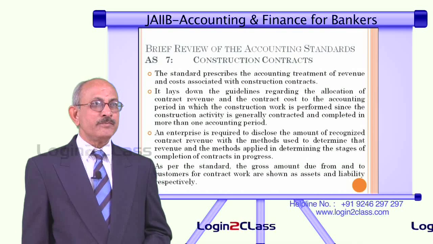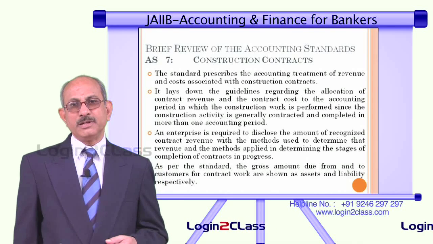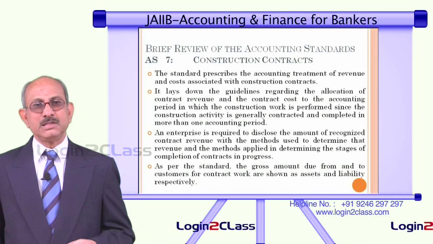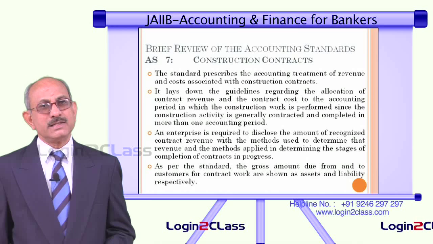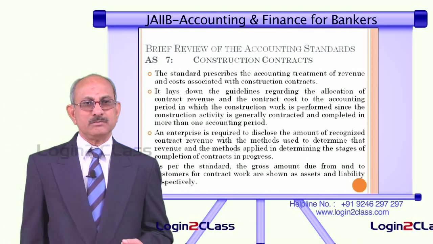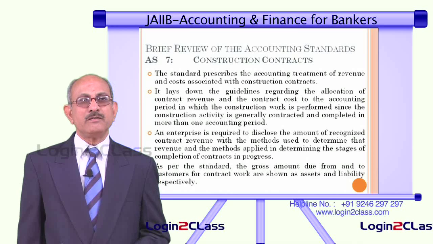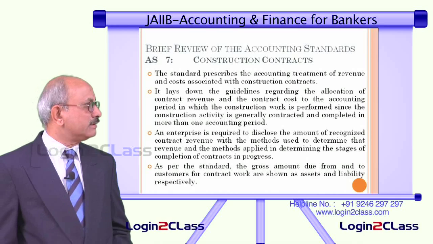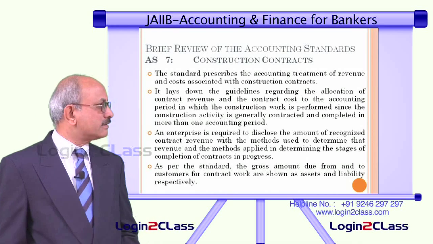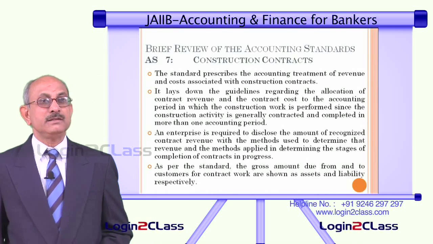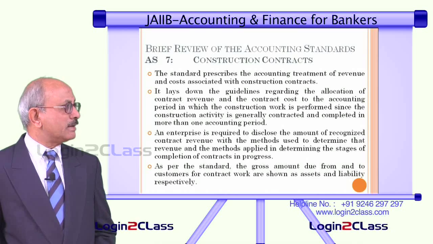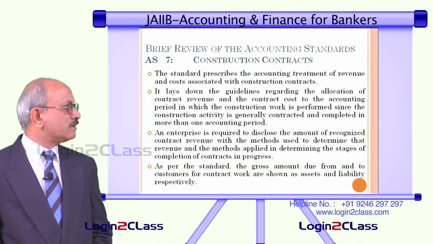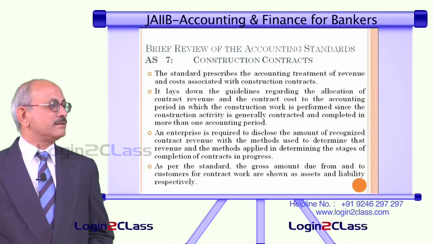And in the meantime, how should the construction company account for the income, because only when the construction is complete can it be accounted as income? Is there any other way of accounting income? This is dealt with in the case of AS 7, that is mainly meant for construction contracts. This accounting standard prescribes the accounting treatment of revenue and costs associated with construction contracts.